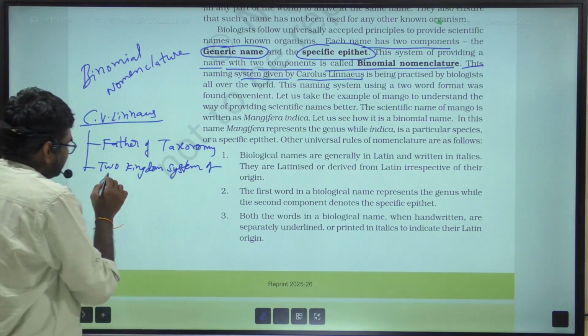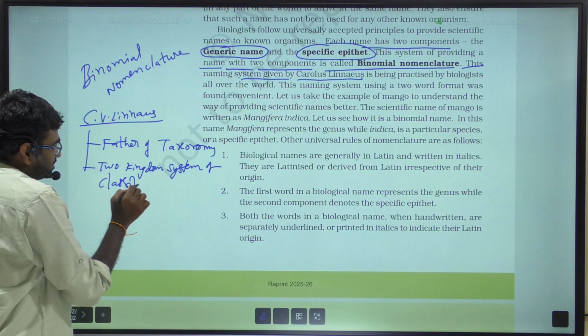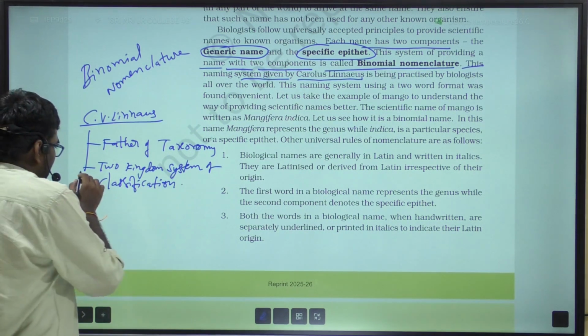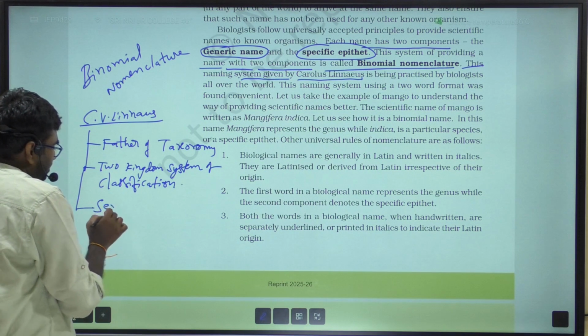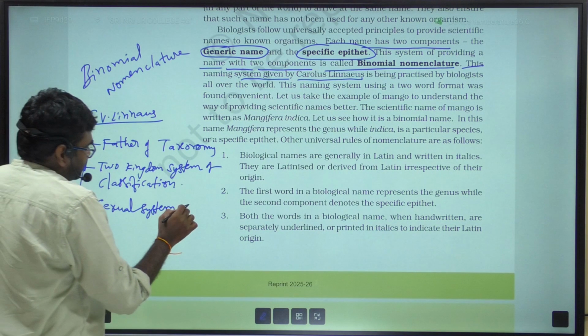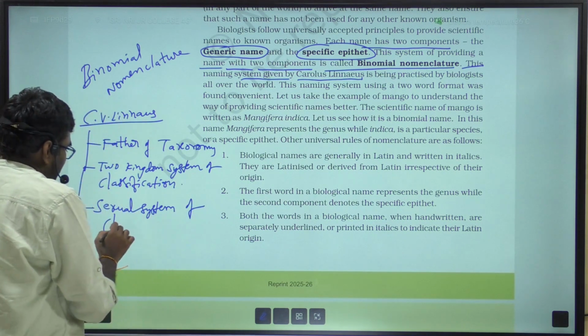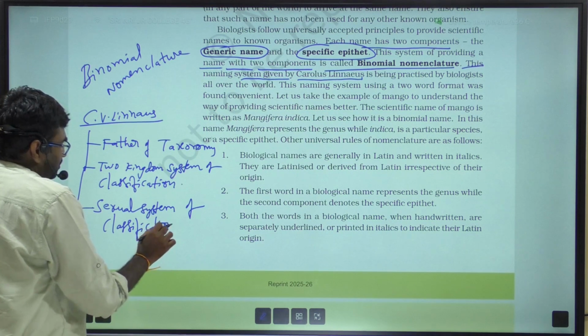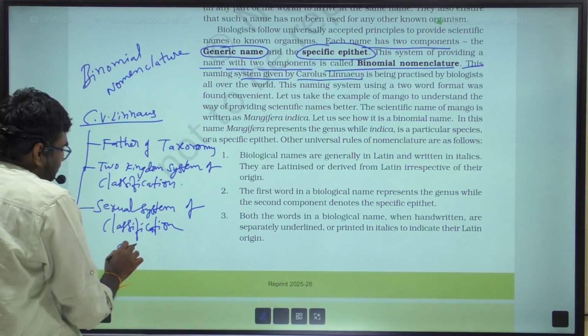The two kingdom system of classification is what we studied in the biological classification chapter. He also proposed the sexual system of classification, and he wrote the book Systema Naturae.